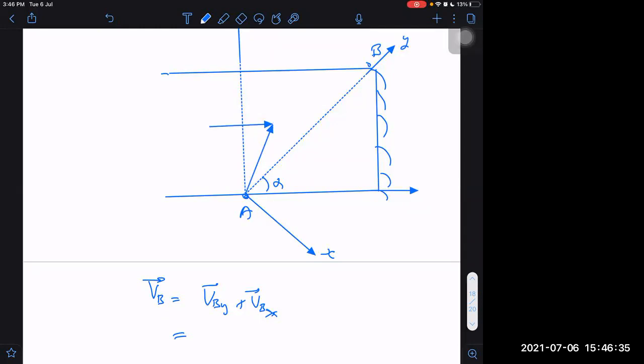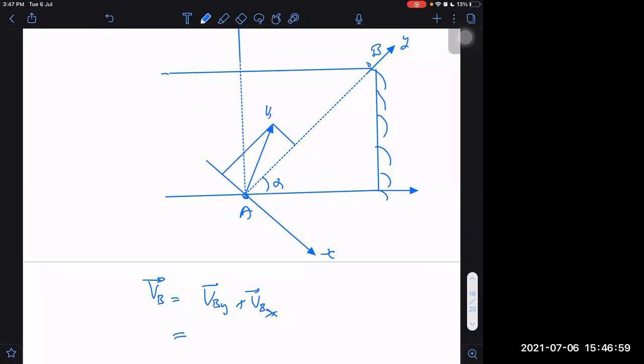Is velocity of river. Now, Sir, what is it I'm doing? Velocity of boat with respect to ground, no, sir. It is velocity of boat with respect to ground. So velocity of boat with respect to ground will have how many components? It will have two components. One is along y-axis and one is along negative x-axis, right? Yes, sir.